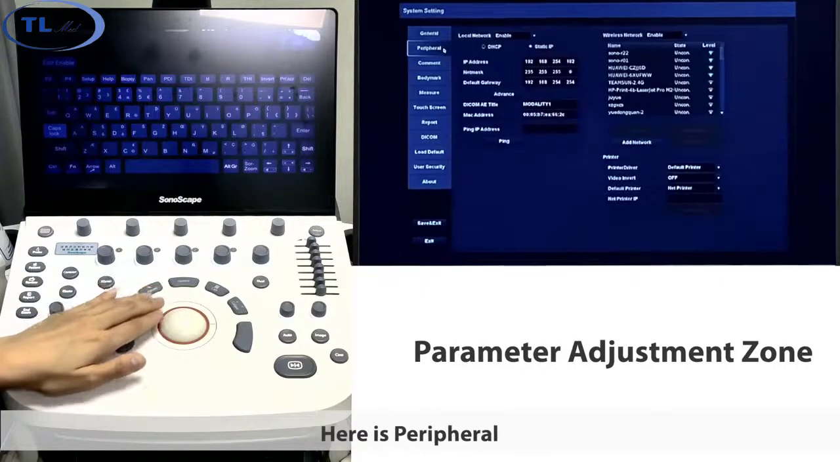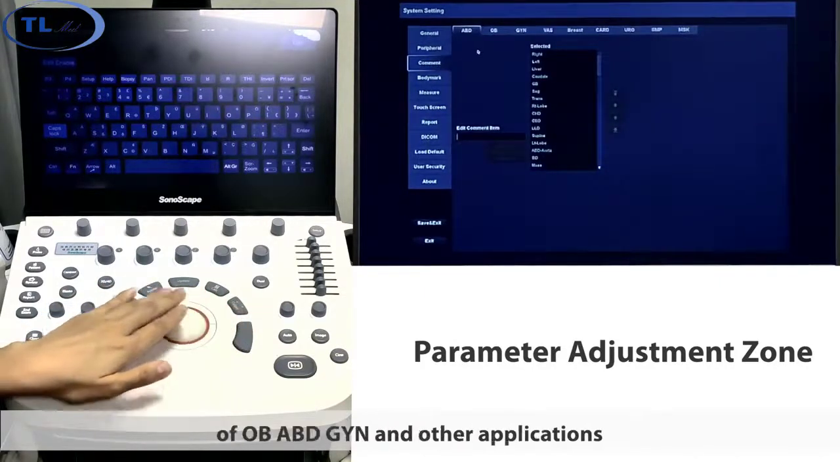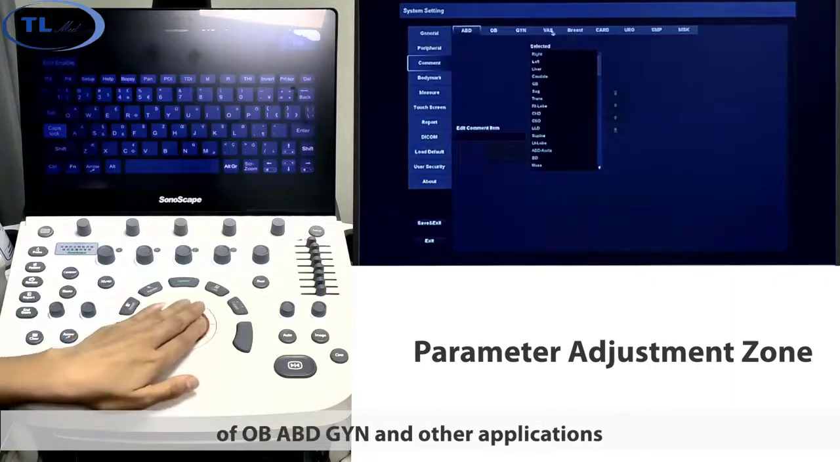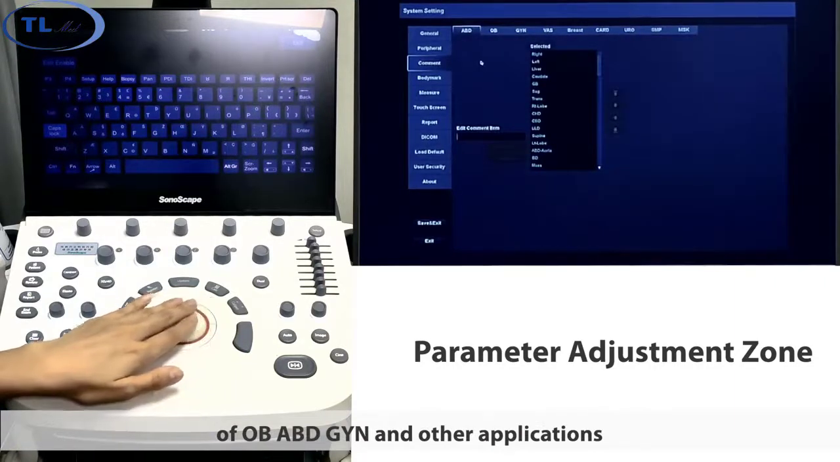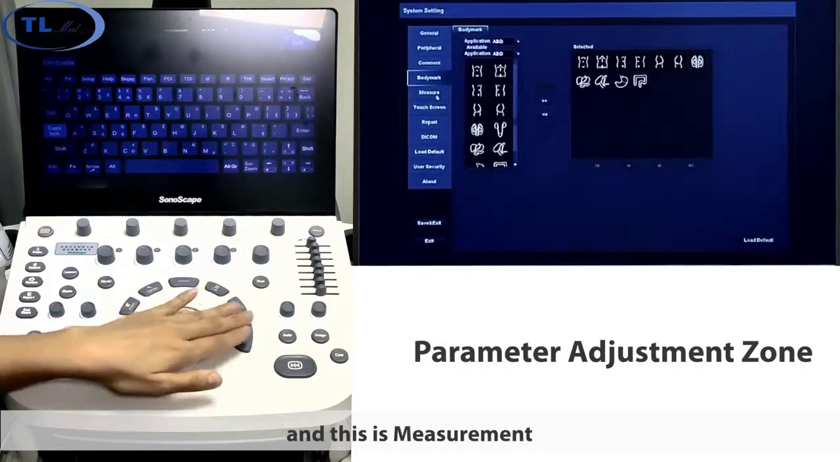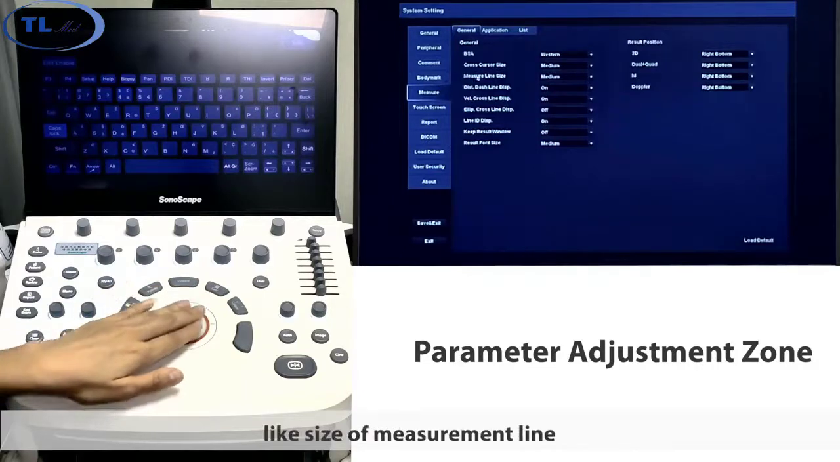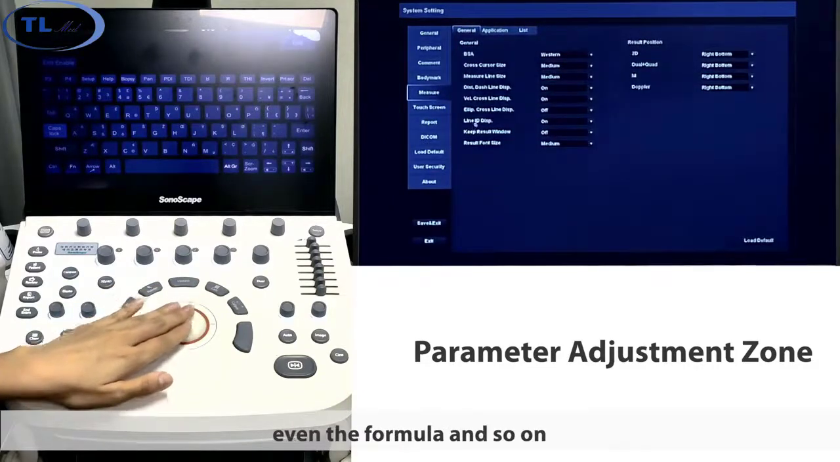Here is Peripheral. This is Comment. You can find annotations of OB, ABD, GYN, and other applications. Here is Body Mark. And this is Measurement. Here we can change the measurement according to our habits, like the size of the measurement line, even the formula, and so on.